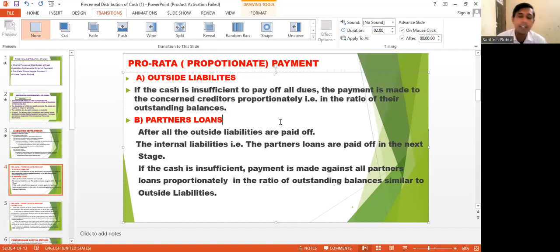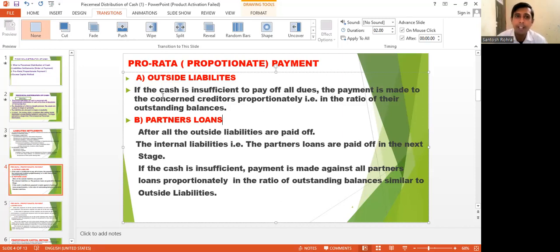Taking an example, suppose we have outsiders like creditors and bills payable, with outstanding balances of 20,000 and 30,000, that is 50,000 total. But we have only 40,000 in cash. So we are short of 10,000. Whom to pay first and how much?